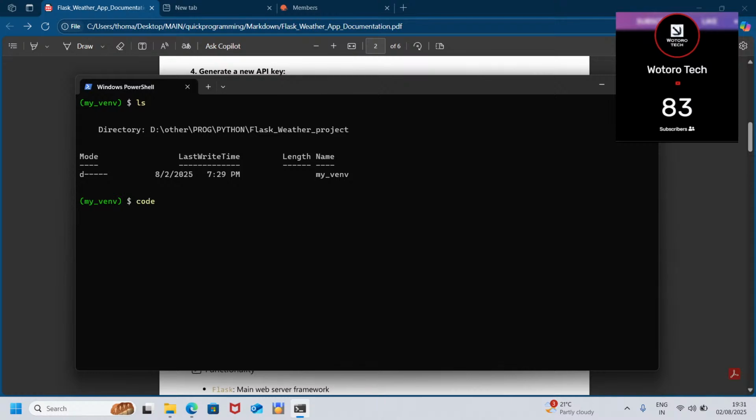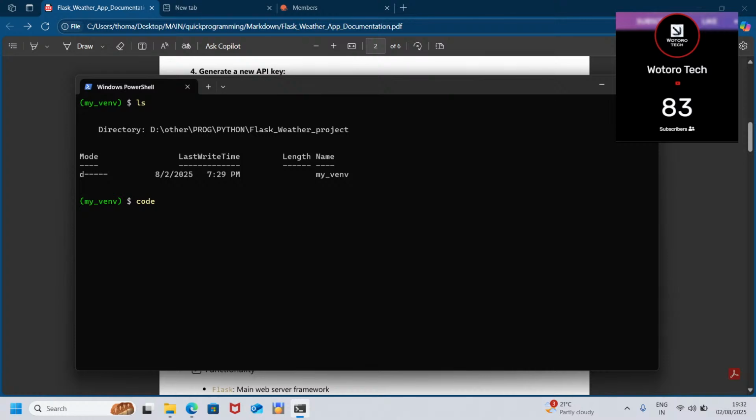So for now, let's open the whole thing, let's create it inside our IDE. When you say code, it's a simple command that will open VS Code.